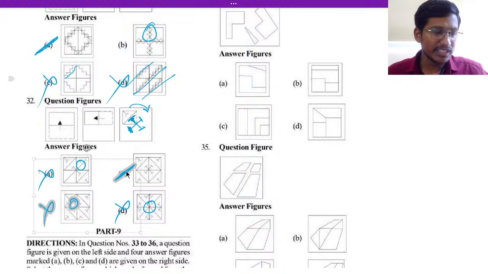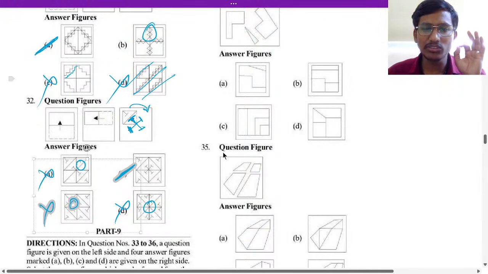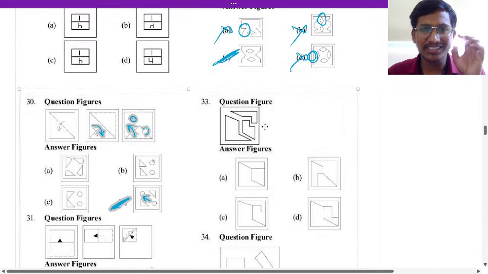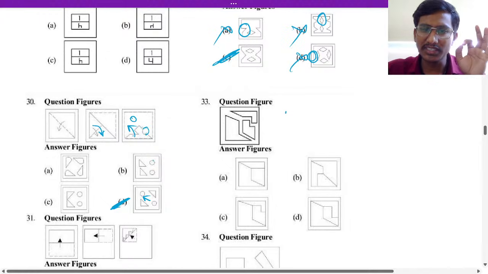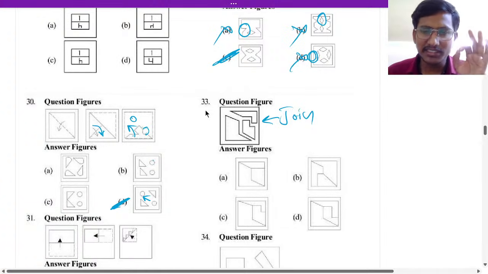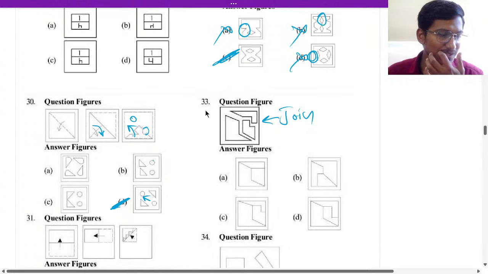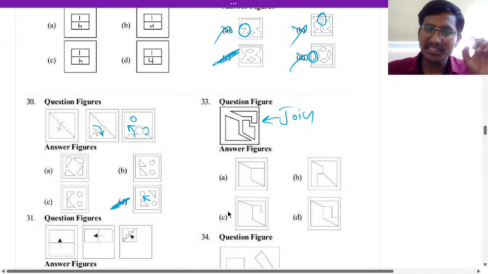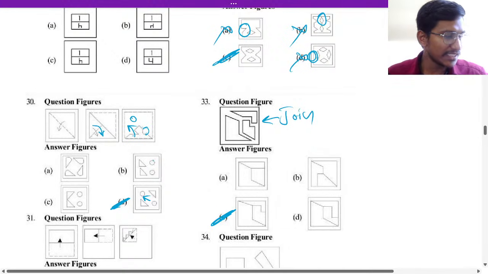Next, let us go to the next, that is 33 question, students. So here is the instruction: we have to join the figures and make a complete figure, right? So 33, what will be the answer, tell me? Yes, if you join it here only, you will get option C as the answer for 33.